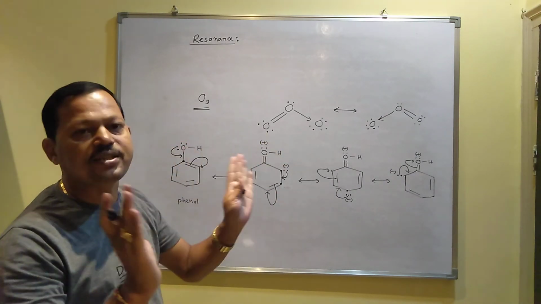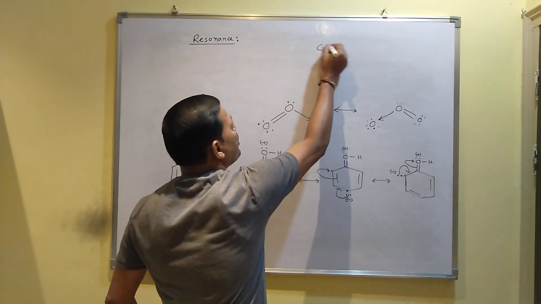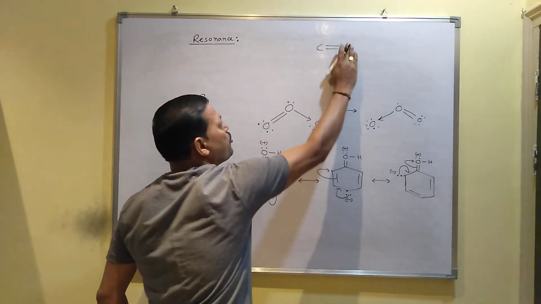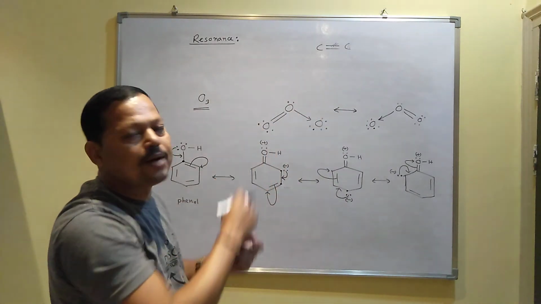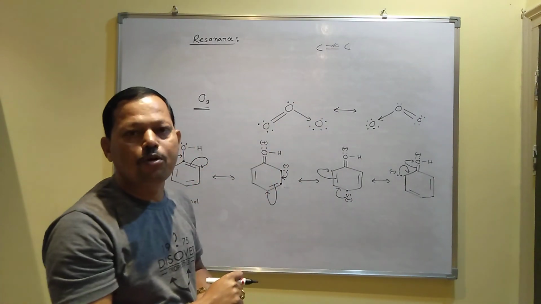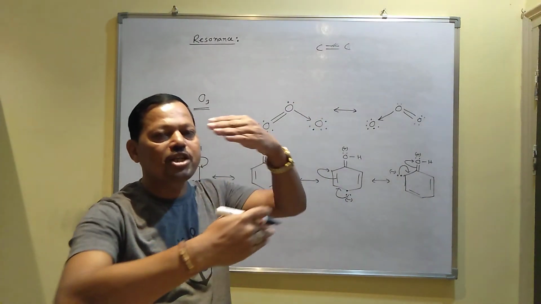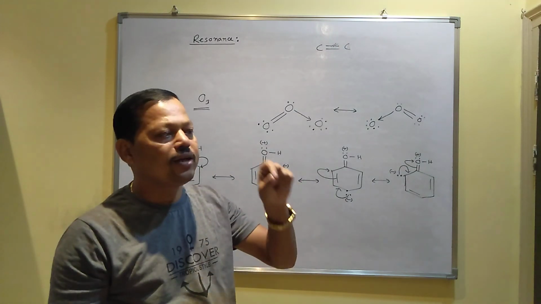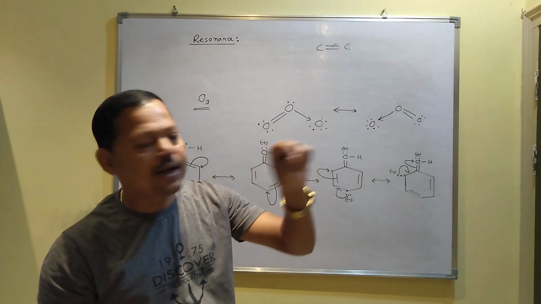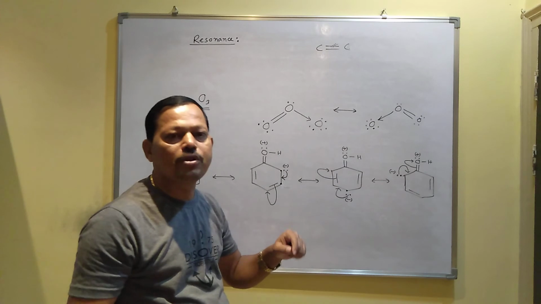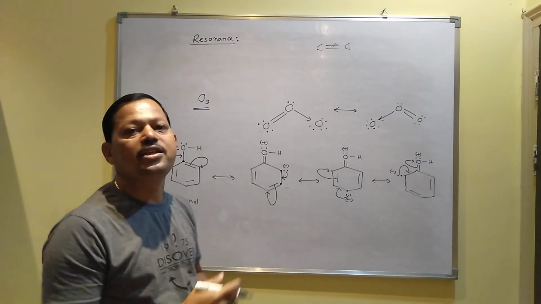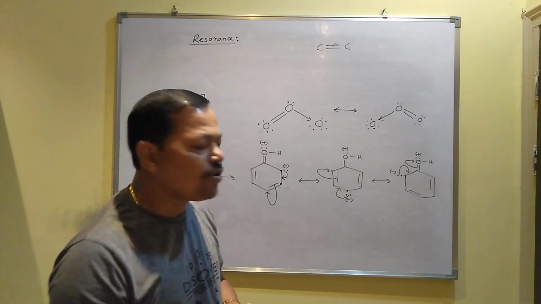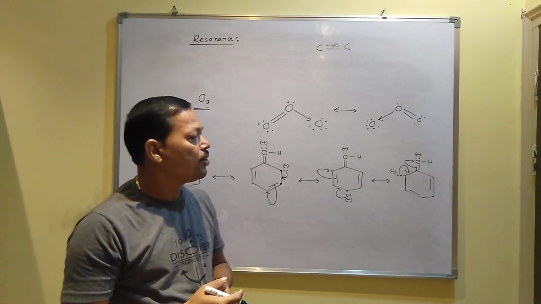If they are fixed in a position, suppose this is a carbon-carbon double bond fixed in a position, then you can break the bond easily. Someone can attack the double bond, someone can break the double bond. But when the double bonds are continuously rotating, then it is difficult to target the double bond, and that is why compounds which can show resonance structure have very low reactivity, because it is difficult to break the bond.